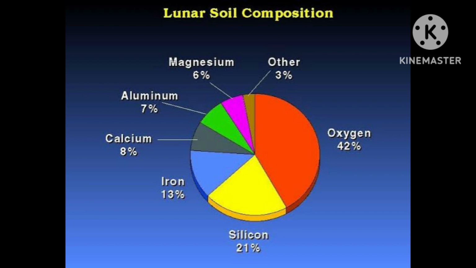And 22 thorium. 23 uranium. 24 samarium. 24 elements till date have been found.